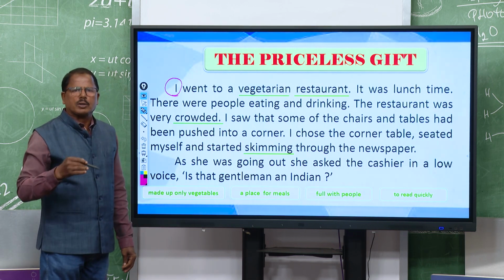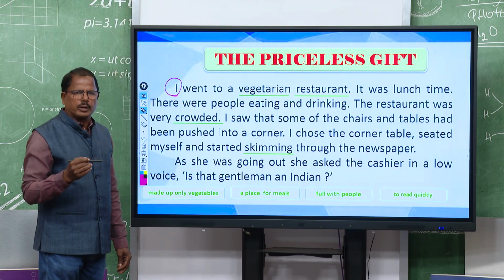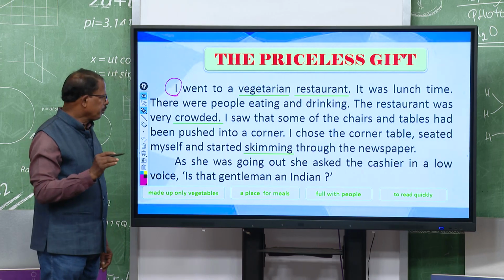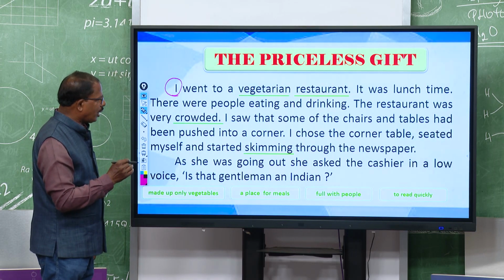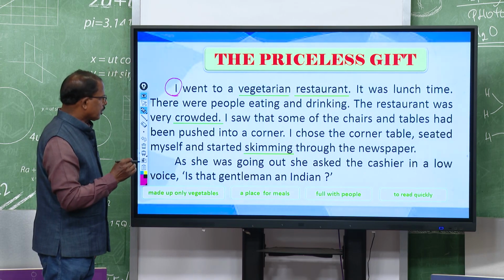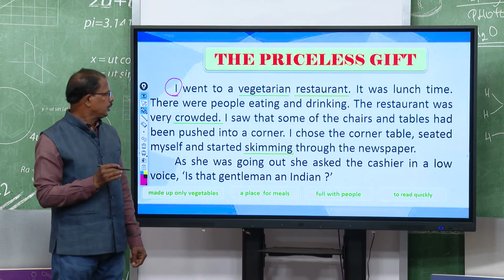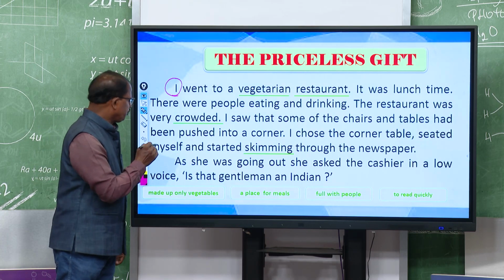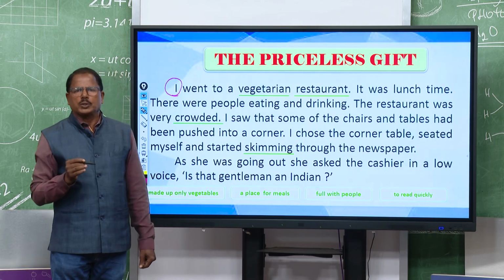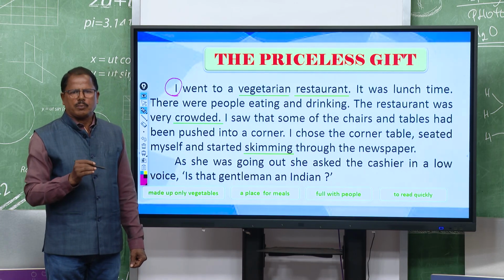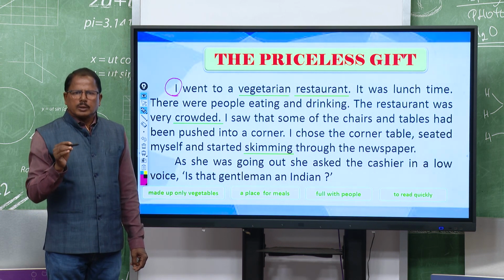So, the writer started reading the newspaper very quickly, skimming through, right, means reading very quickly. And as she was going out, she asked the cashier in a low voice, is that gentleman an Indian? So, when we see, she was going out, means there is a girl, right.